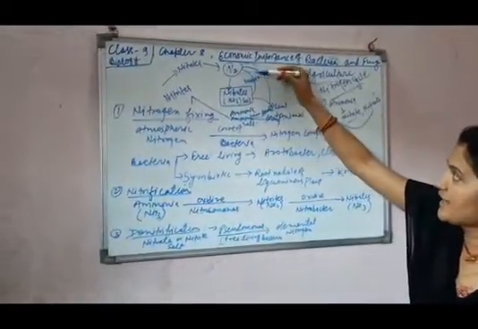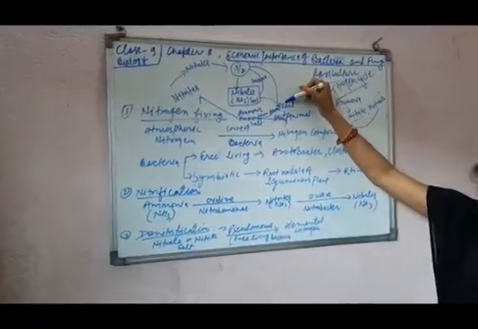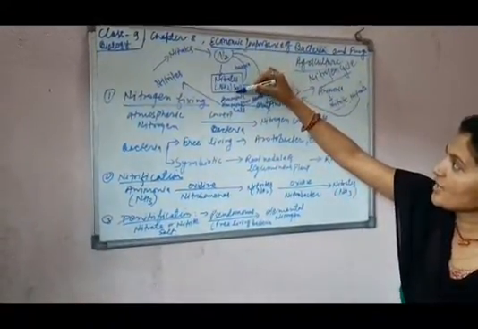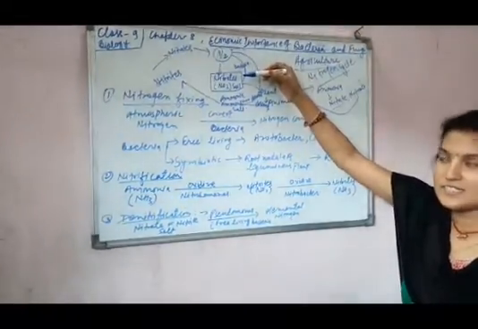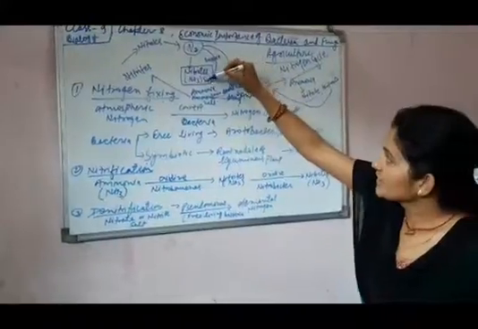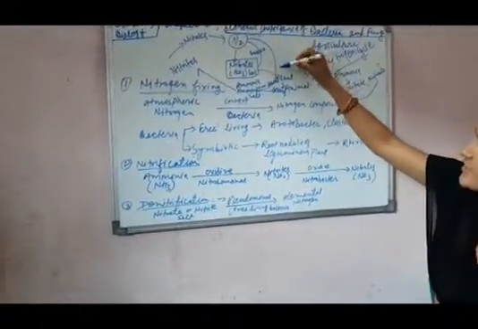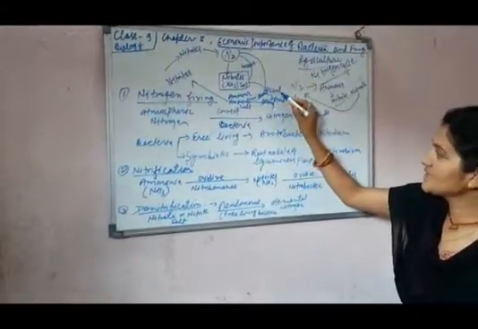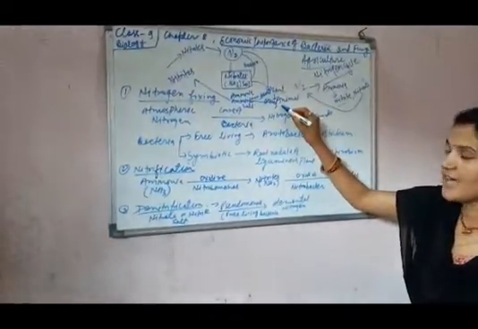This N2 is directly taken by plants, or this nitrogen comes into the soil by the process of lightning or any other electric discharge. Then these nitrates are taken by plants, and these plants are eaten by animals.